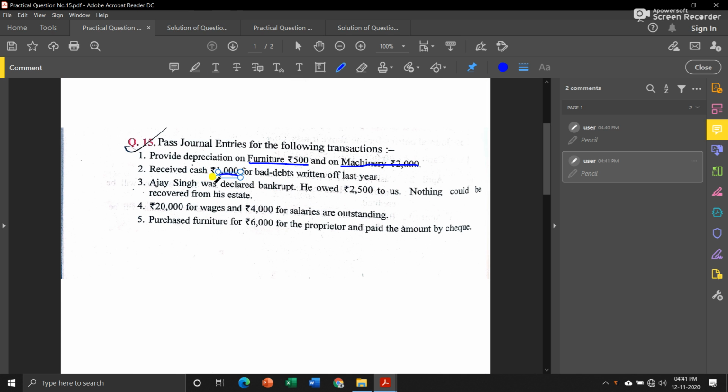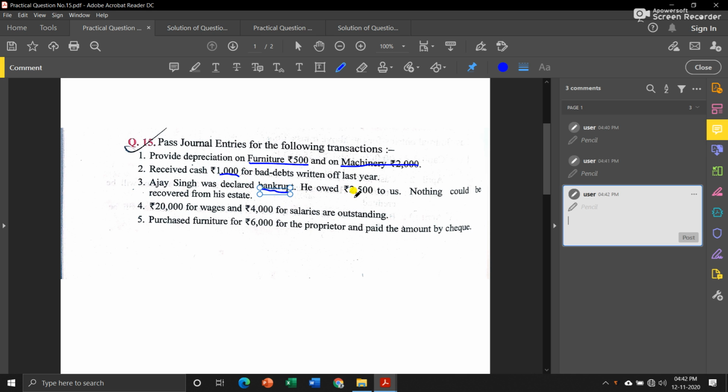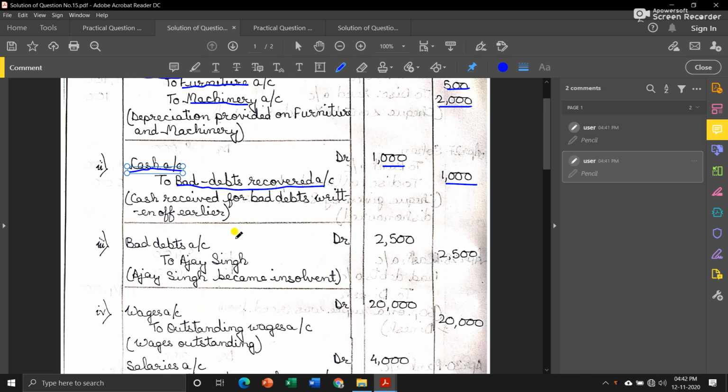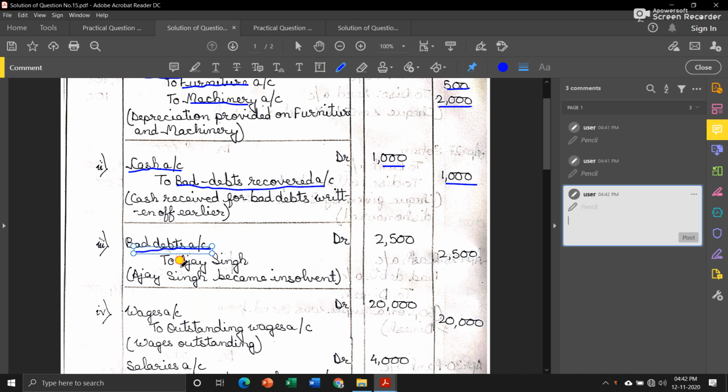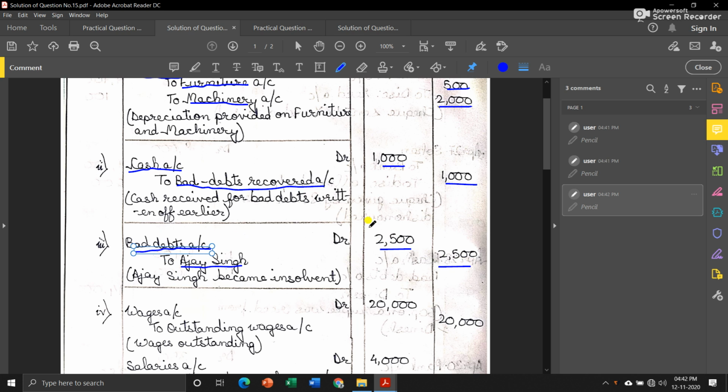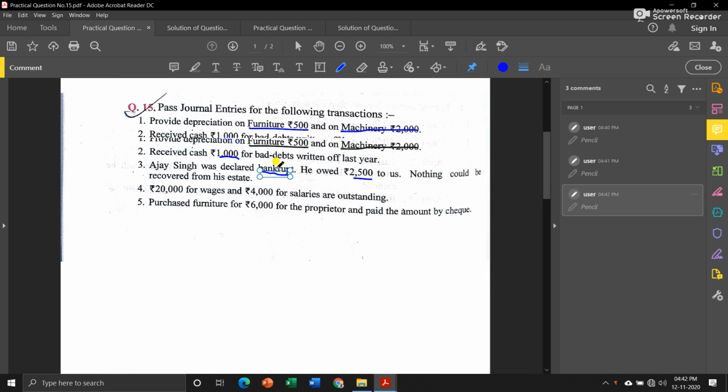Then next, Ajay Singh was declared bankrupt, means he was insolvent. He owed us 2500. He was supposed to pay us 2500, but we cannot recover from him now. So we have to pass a journal entry for bad debts. We will debit bad debts account because it is a loss for us, and we will credit Ajay Singh because he is the one who became insolvent. So the journal entry will be bad debts account debit to Ajay Singh with ₹2500 on both the sides.